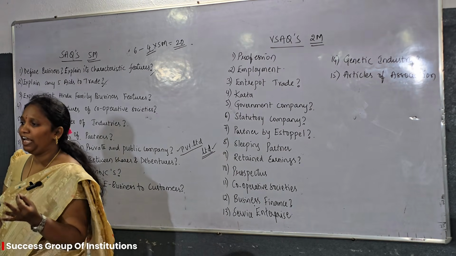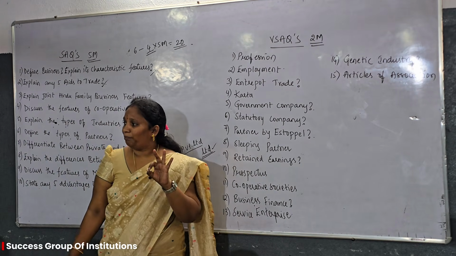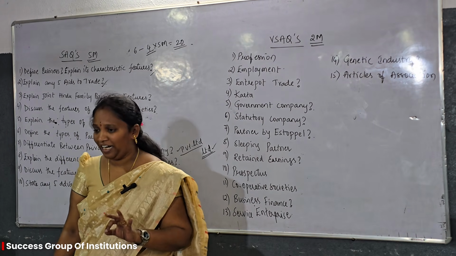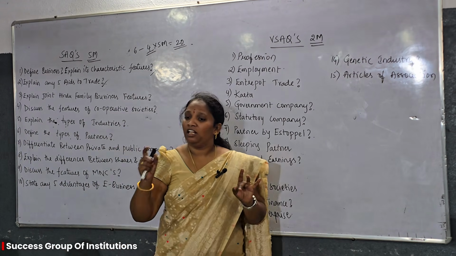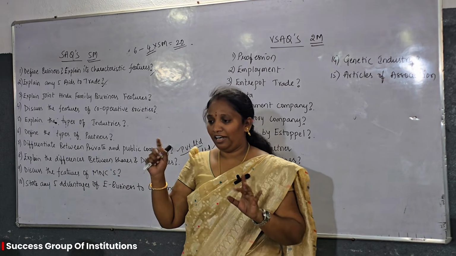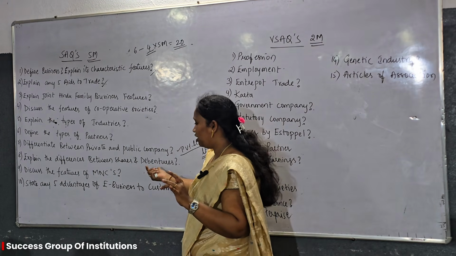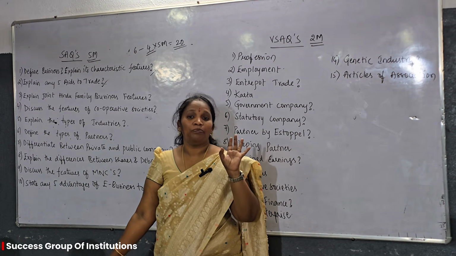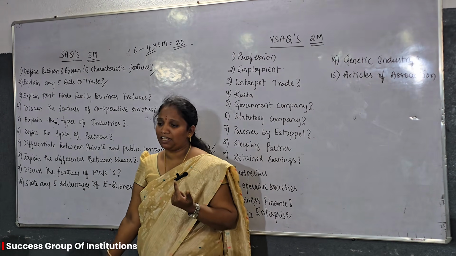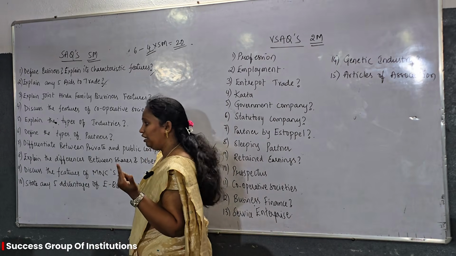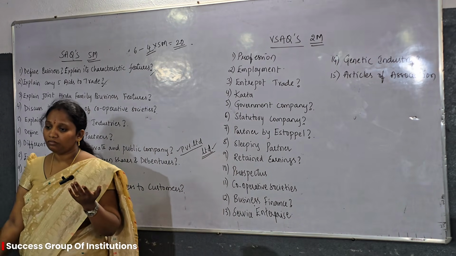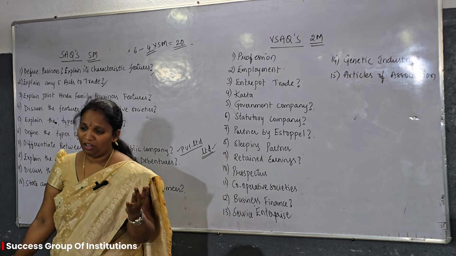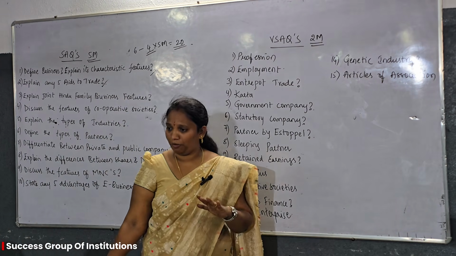Return in case of shares: part of profit which is called dividend will be the return on shares, and in case of debentures the interest will be given as return. Okay? What do debenture holders get in return? Interest, but in case of shares, shareholders will get dividend as a part of profit. Next difference, what can we write? Shares can be transferred easily. Okay? And here debentures cannot be transferred.